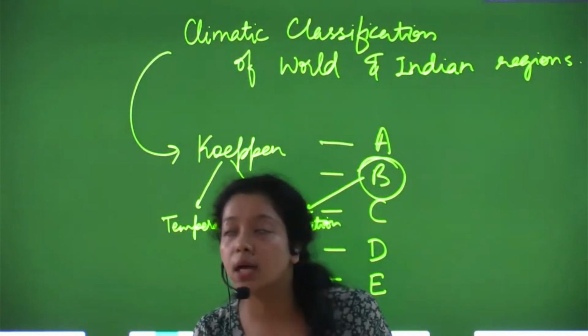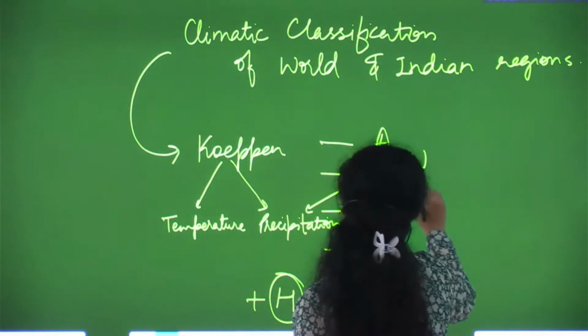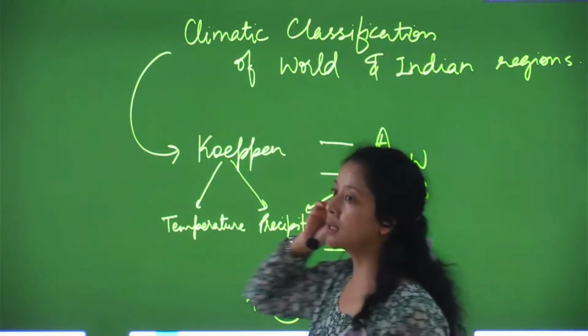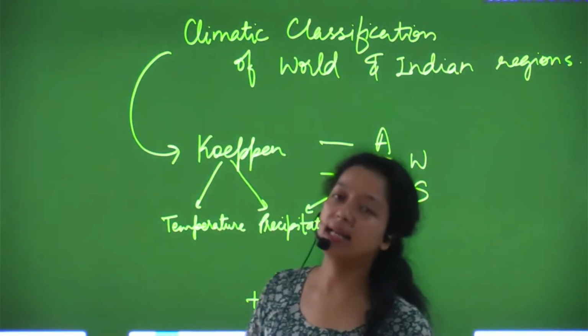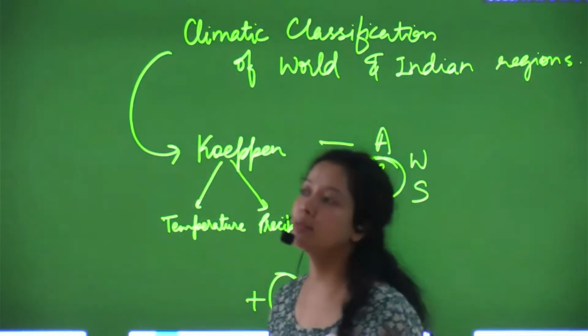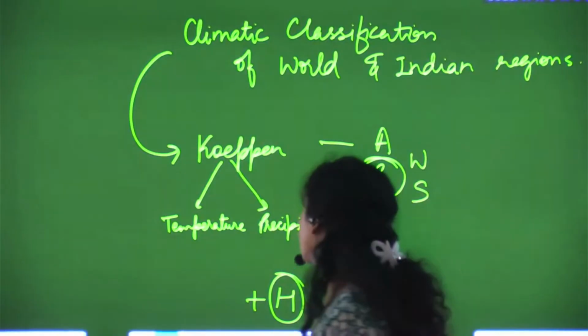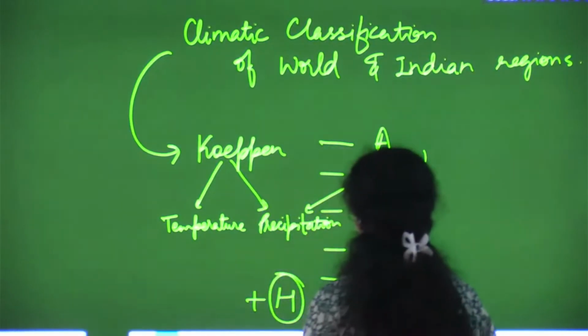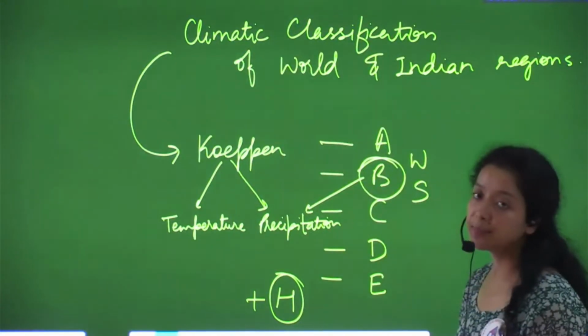This B is further added with W and S, in the context of India as well as in the world. So W is arid and S is semi-arid. Arid and semi-arid are simply related to the amount of rainfall that particular region receives. And then the rest four are related to temperature.